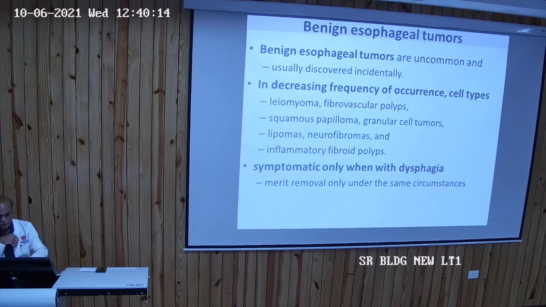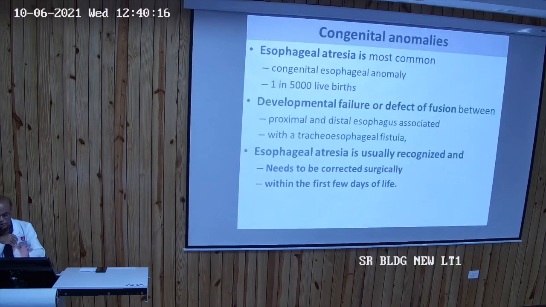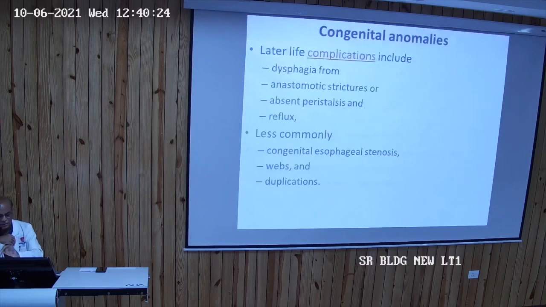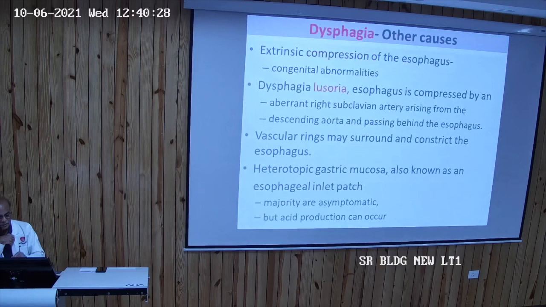Benign esophageal tumors are not for you, as it is all on the surgical side. Congenital anomalies, esophageal atresia, you will encounter on the pediatric side. Other causes of dysphagia: I already told you dysphagia lusoria, where the esophagus is compressed by an aberrant right subclavian artery.